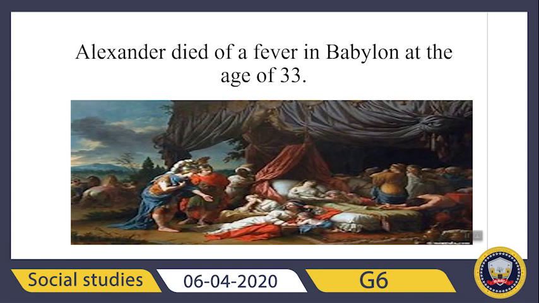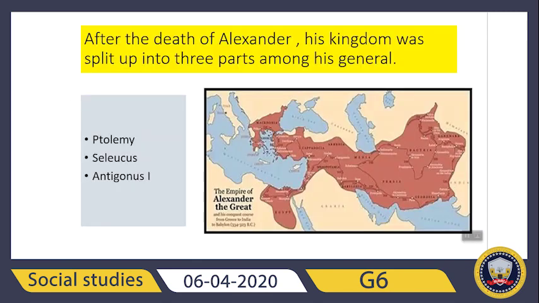And soon after, in 323 BC, Alexander himself died of a fever. Here you see Alexander died of a fever in Babylon at the age of 33. So what happened? He died at the age of 33. And how did he die? He died of a fever. So Alexander, now what happened after the death of Alexander?